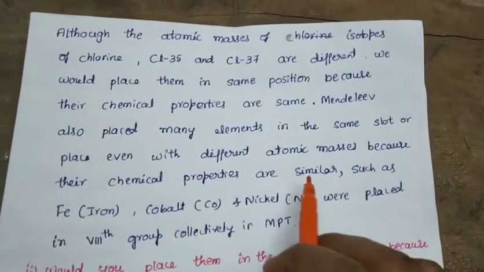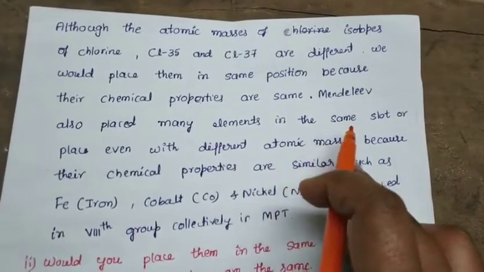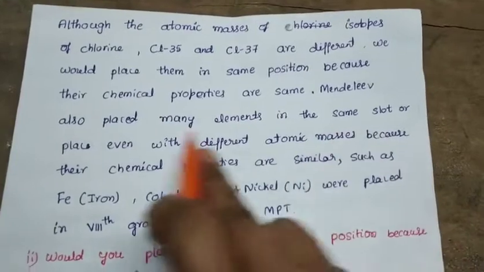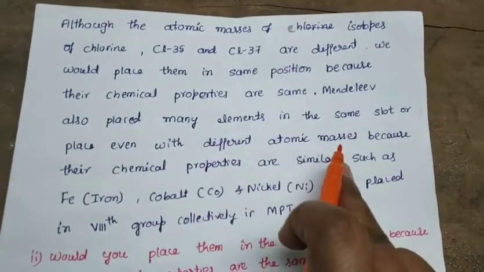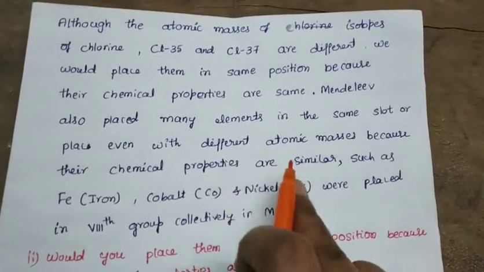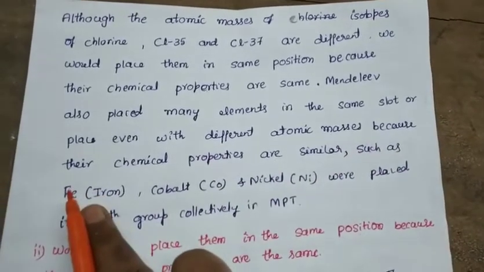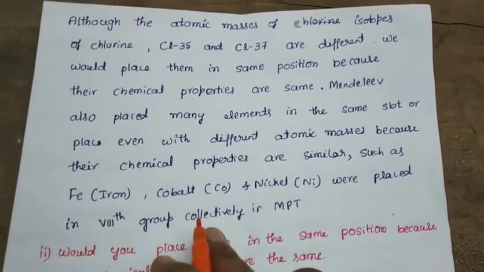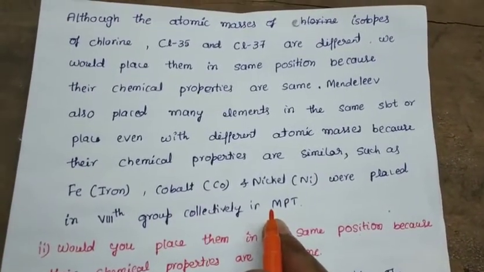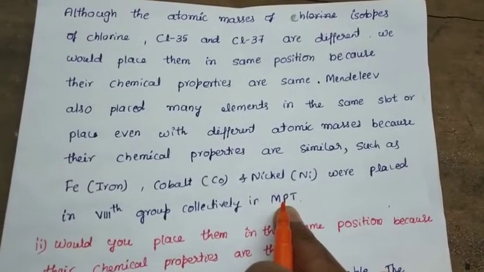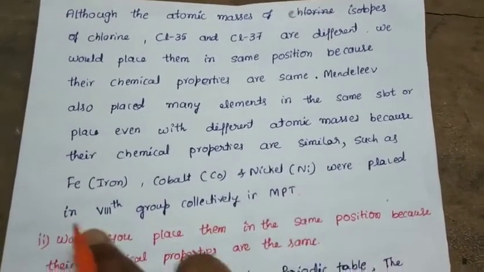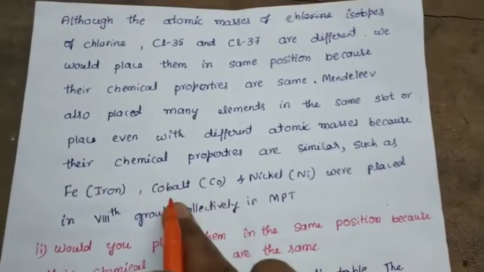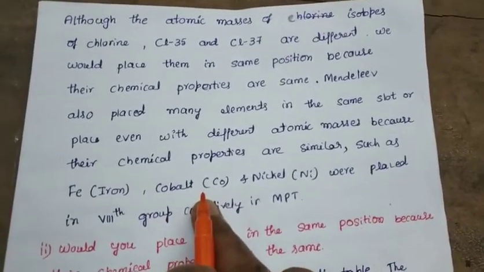Mendeleev also placed many elements in the same position even with different atomic masses because their chemical properties are similar. Some other examples are iron, cobalt and nickel, which were placed in the 8th group collectively in Mendeleev's periodic table. In the 8th group, all these three elements are placed because they have similar chemical properties.